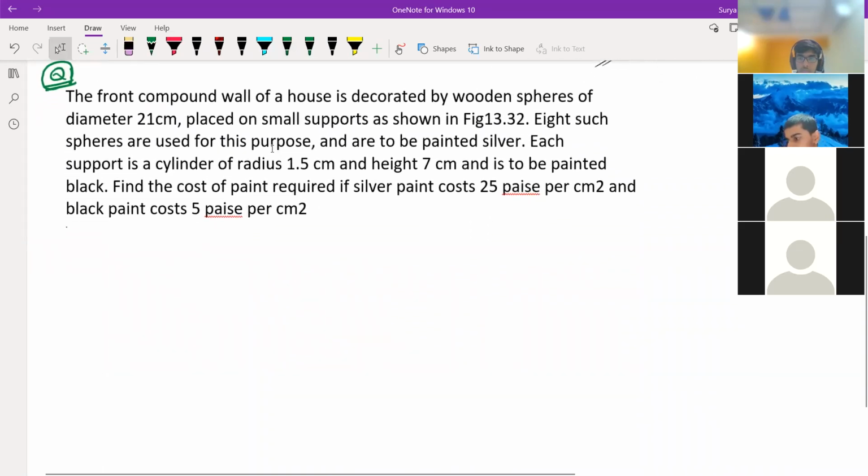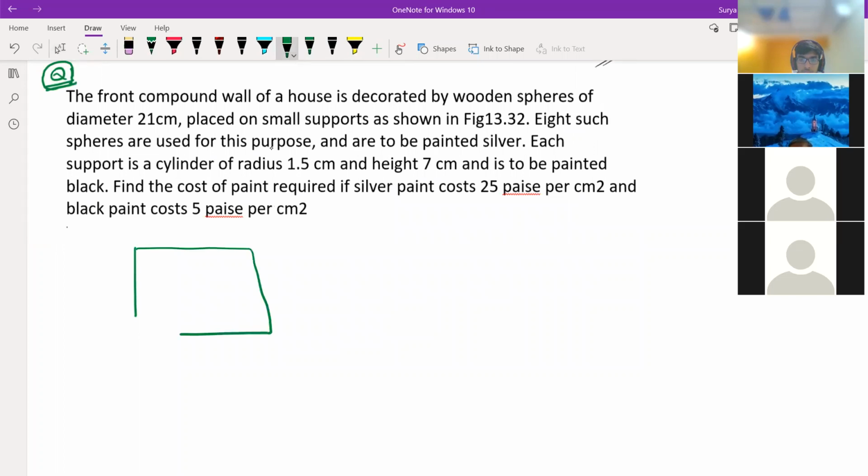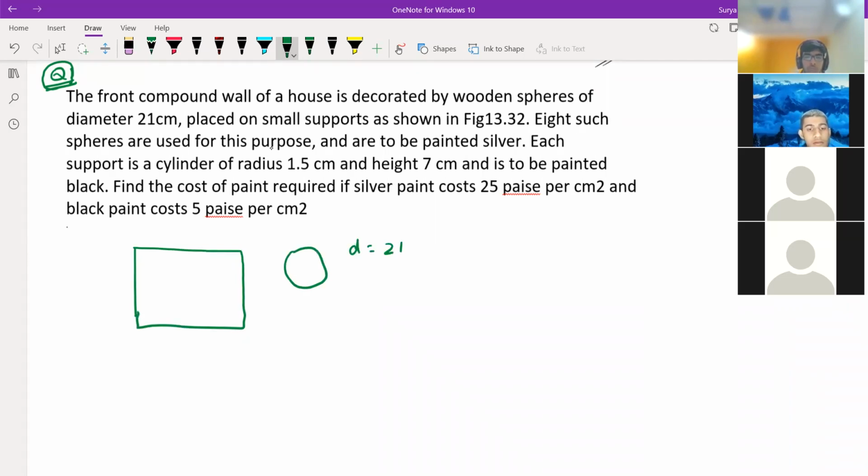The front compound wall of a house is decorated by wooden spheres. This wall is there. It is decorated by wooden spheres of diameter 21 centimeter. A sphere like this, diameter is how much? 21 centimeter. Placed one on small supports as shown in the figure. Where is the figure, man?